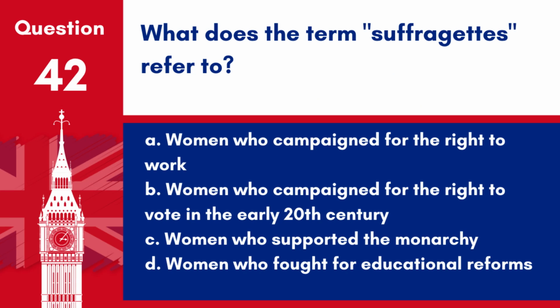Question 42. What does the term suffragettes refer to? A. Women who campaigned for the right to work. B. Women who campaigned for the right to vote in the early 20th century. C. Women who supported the monarchy. D. Women who fought for educational reforms. Answer. B. Women who campaigned for the right to vote in the early 20th century. The suffragettes were part of the women's suffrage movement, employing militant tactics in their struggle for the right to vote.